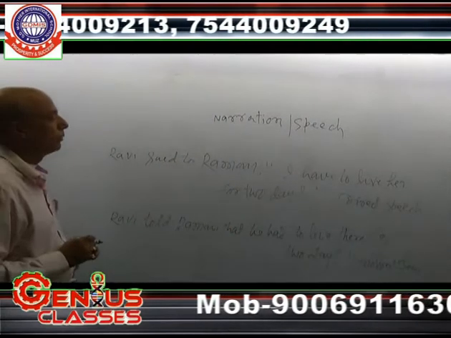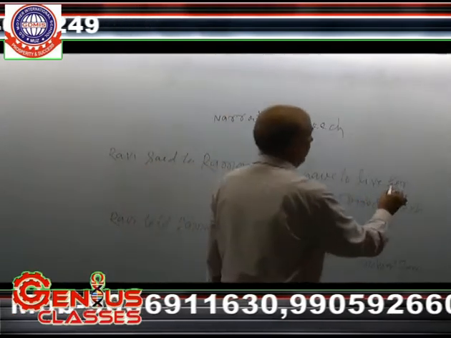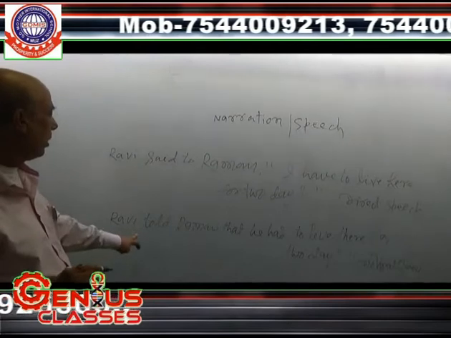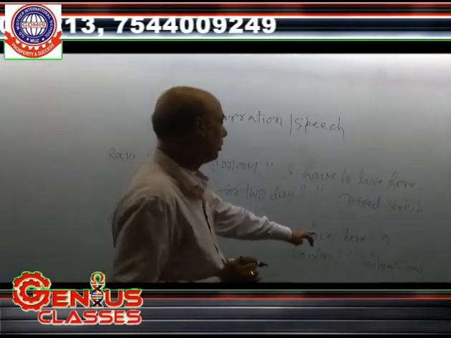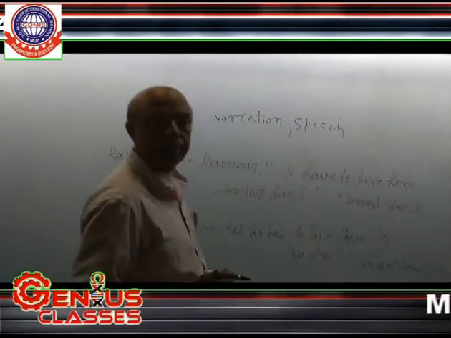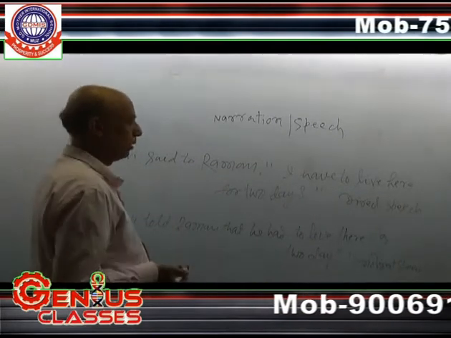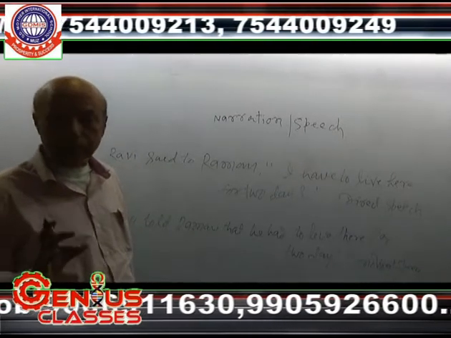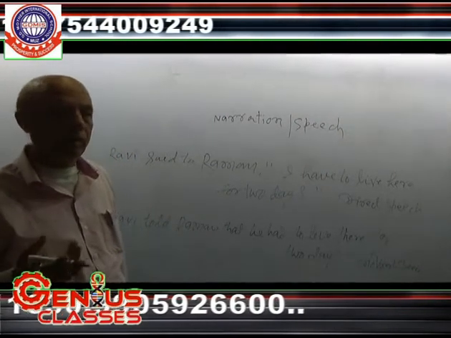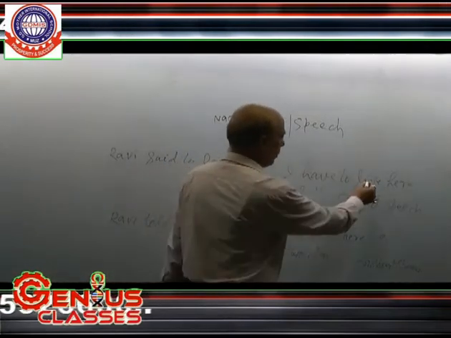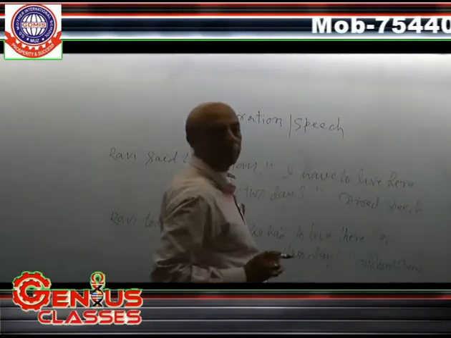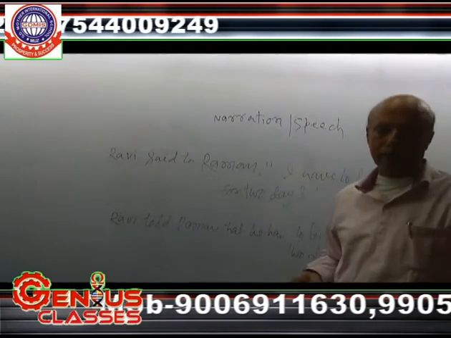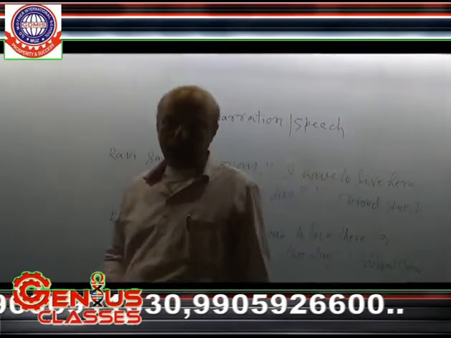Ravi said to Raman, I have to live here for 2 days. Ravi told Raman that he had to live there for 2 days. Every rule had been applied. Here, one thing you find, here has been changed into there. So some of the words: here, there, this, that, today, that day.